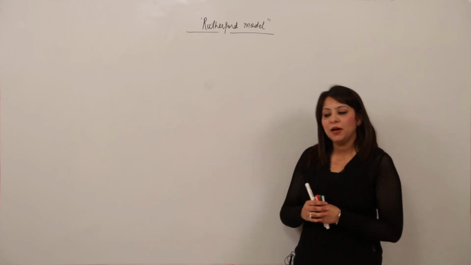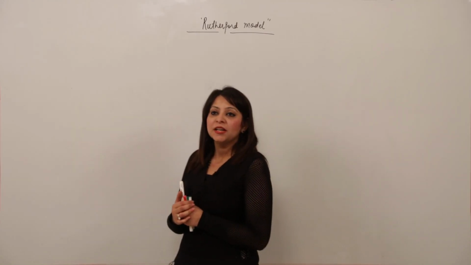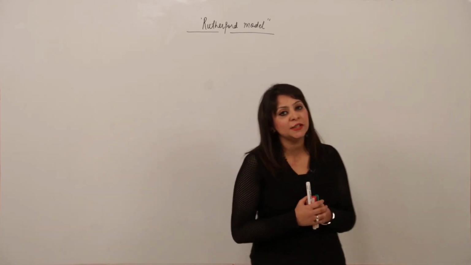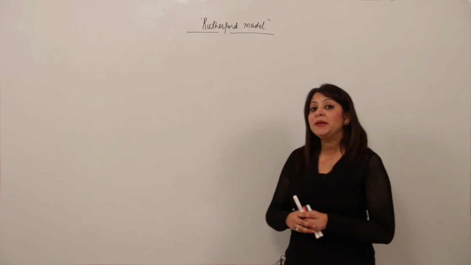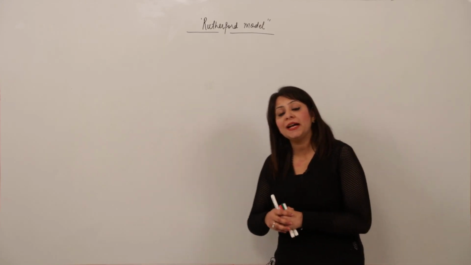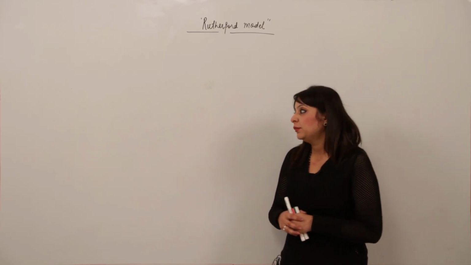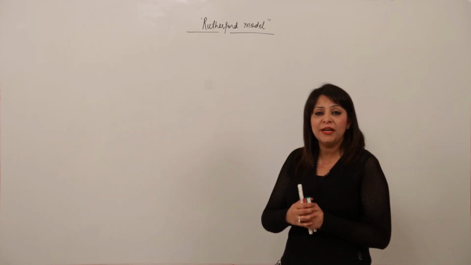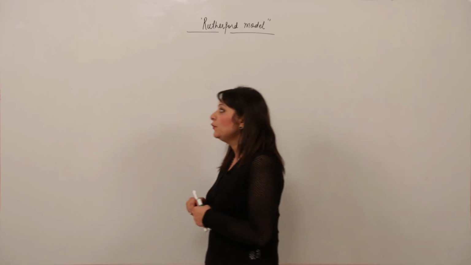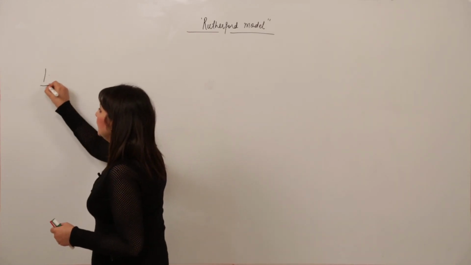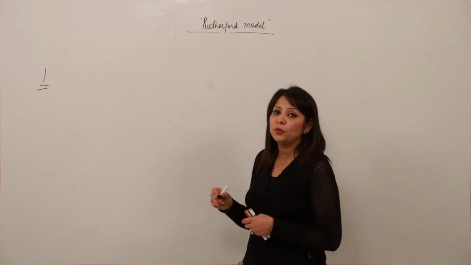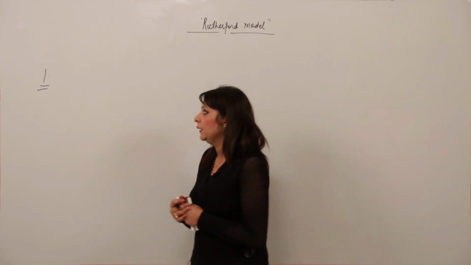As we discussed about the Rutherford model of an atom, which he was able to prove on the basis of his experiment, but you'll be surprised to know that the model actually failed due to certain limitations, certain facts which he failed to explain. So one of the facts we are going to discuss now was an important fact which the Rutherford model failed to explain.